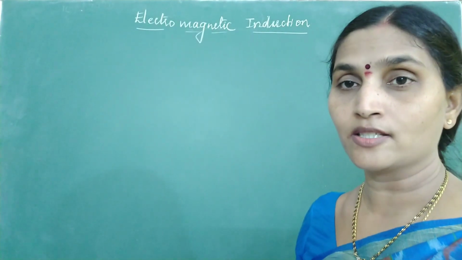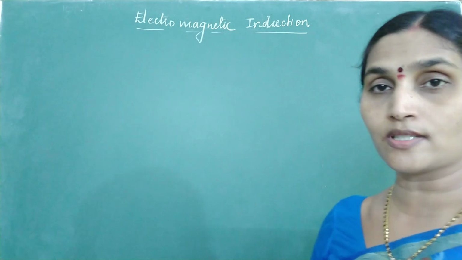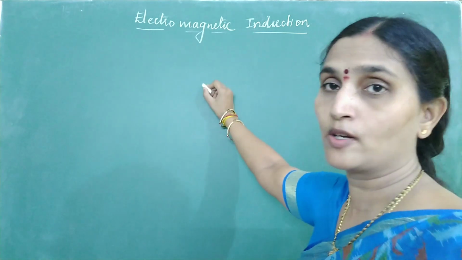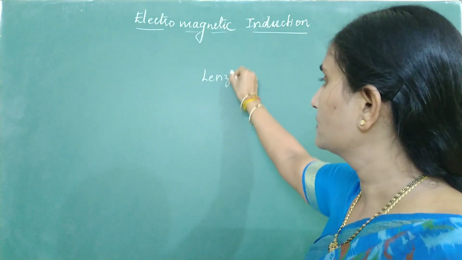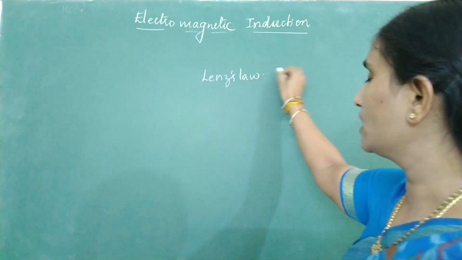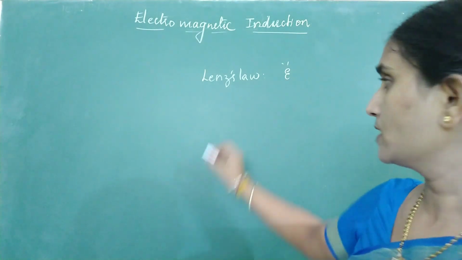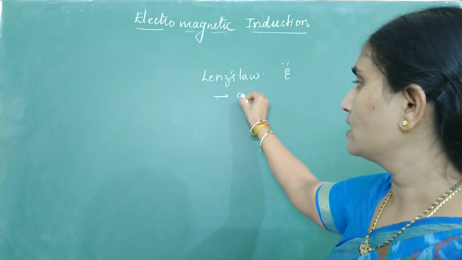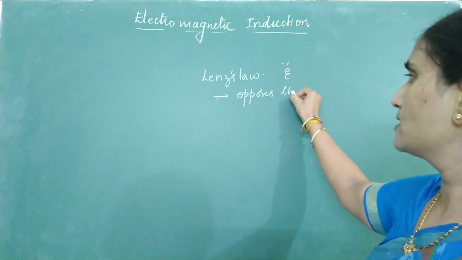Now coming to Lenz's law. This Lenz's law is actually going to tell you about the direction of induced EMF. Look at the statement of Lenz's law first, then I will give you the explanation. Lenz's law states that the direction of induced EMF is always such that it opposes the cause that produced it.